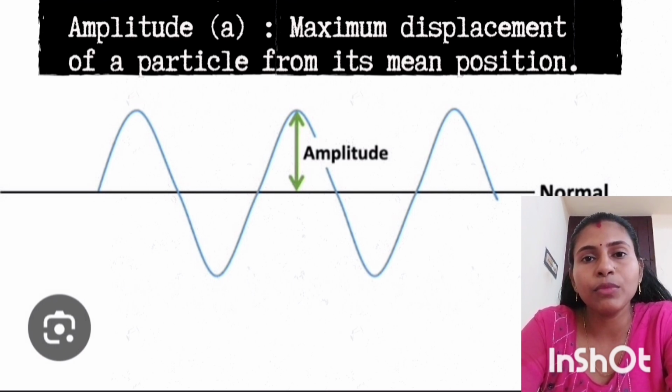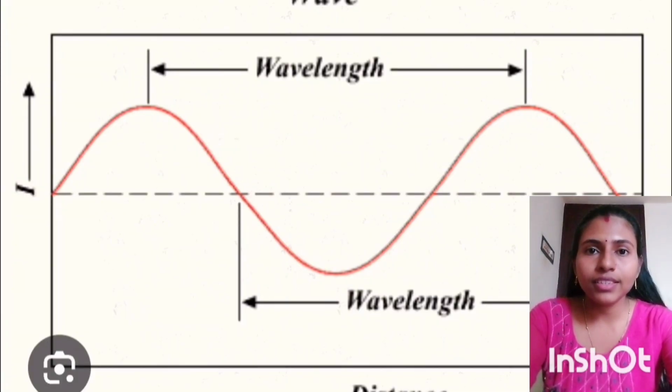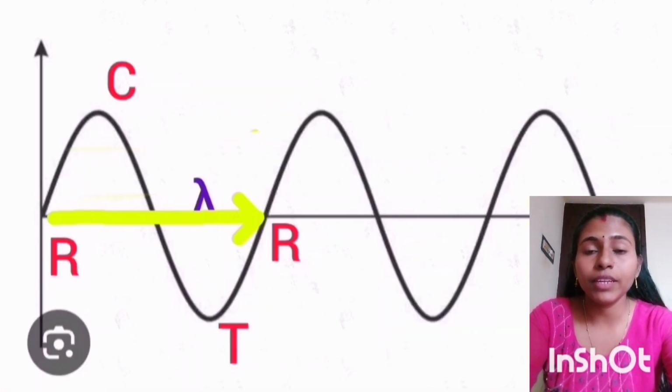Now let's move on to wavelength. Wavelength is the distance traveled by the wave by the time a particle completes one vibration. Now, what do you mean by one complete vibration? It means the particle starts from its resting position, moves towards the maximum in one direction, then to the maximum in the opposite direction and comes back to its resting position.